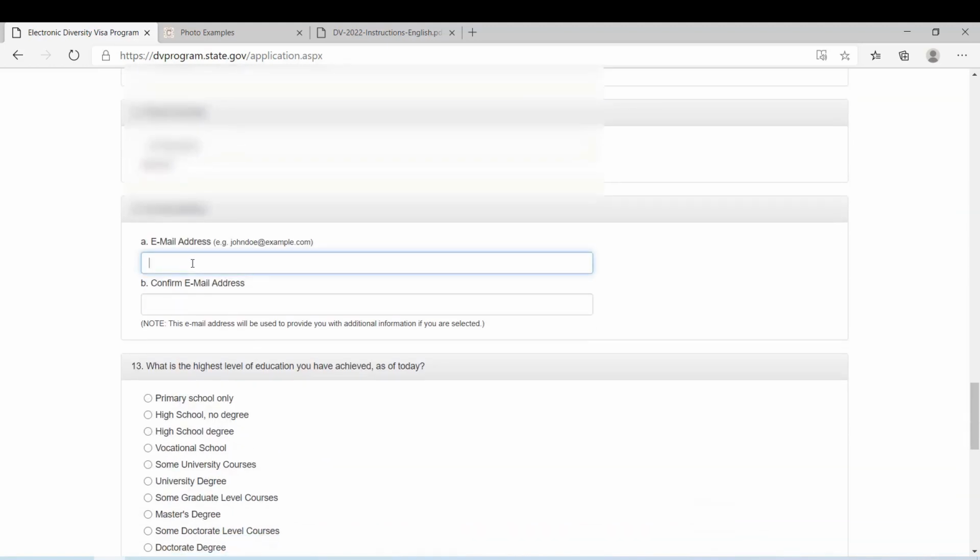And the email address, so this one is a big issue, big concern. You need to enter your correct email address, because after you select it, they will communicate via this email. You can change this later, but you should use an email address that you can have access to very easily. So I'm going to use my email address right here, and here again I'm going to retype my email address,